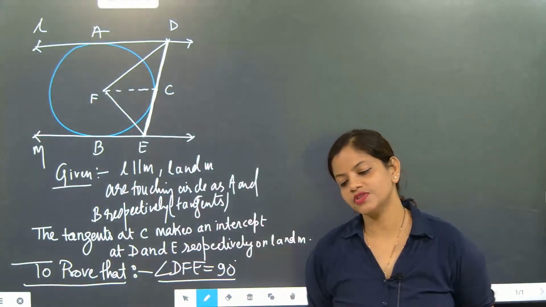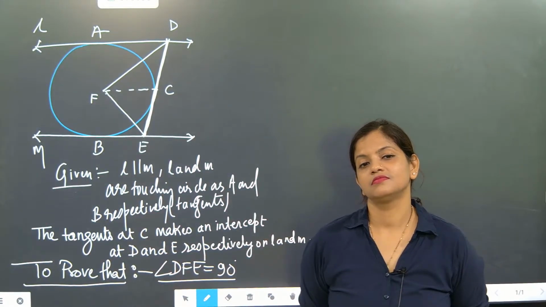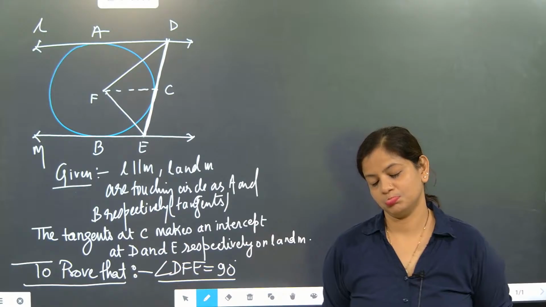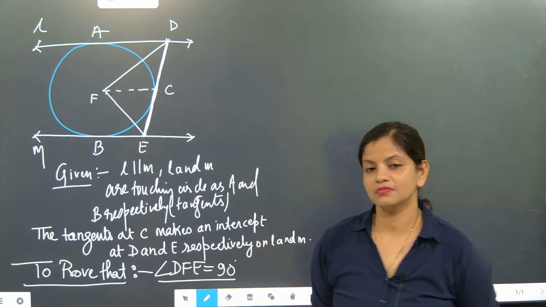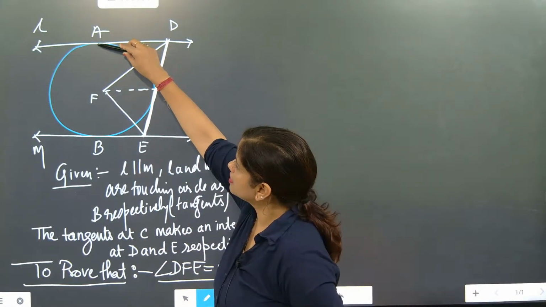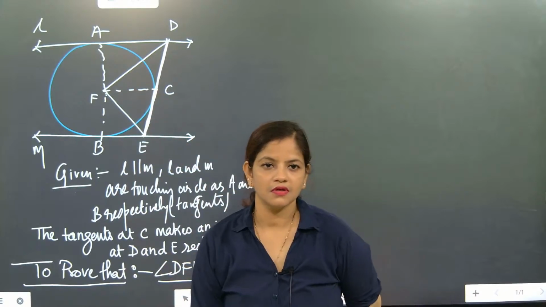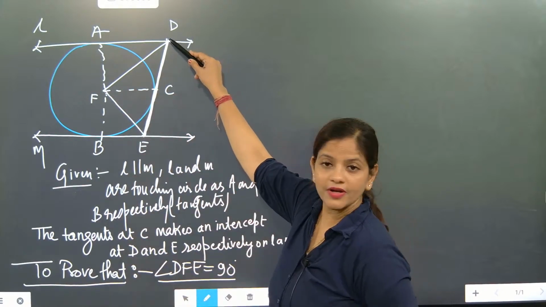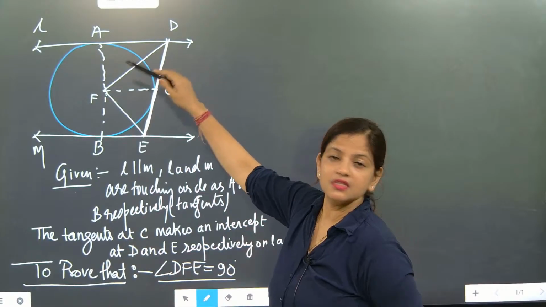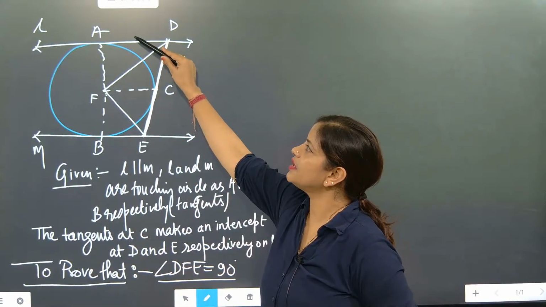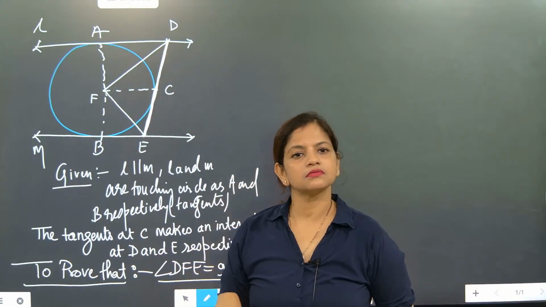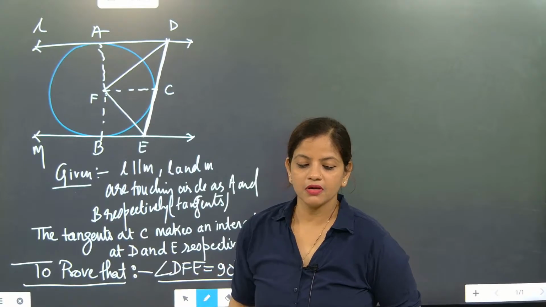Already I taught this question. If you remember, we'll join this now. Then D will become the external point. From external point of a circle, the lines drawn are of equal length. AD equal to AE. Remember? Try.